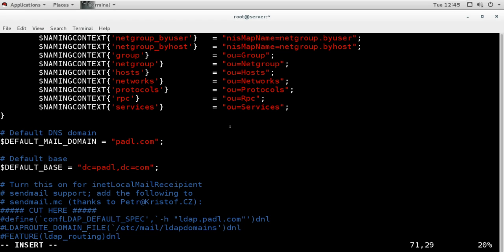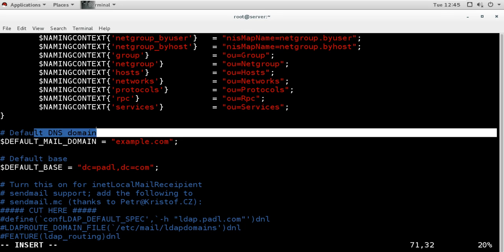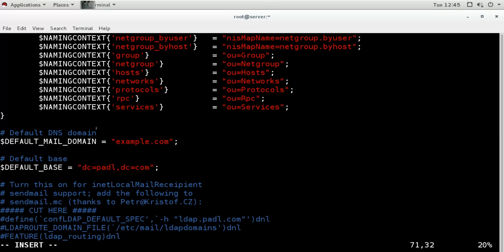My domain name is example.com, and remember it is asking for the DNS domain, so your DNS also must be configured to use this. For the LDAP server you need to have DNS properly configured, because it is going to use this name as the DNS domain name. Then on line number 74 we have the default base domain, so you will change this also to your domain name. My domain name is example, so I am changing it to example.com.